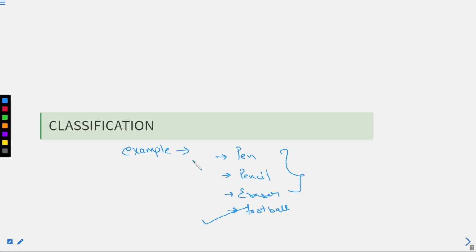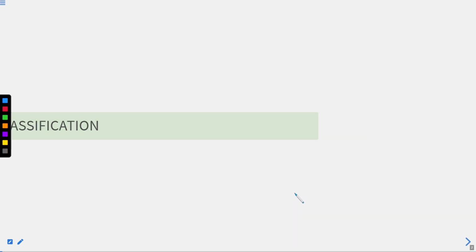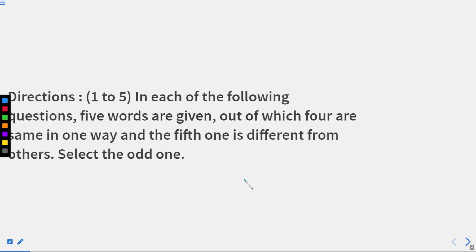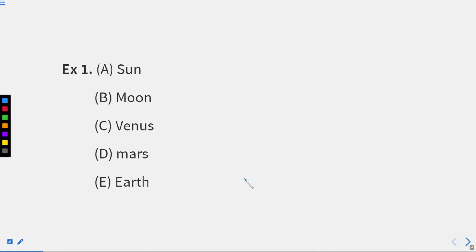As we did in the very first part, pencil, pen and eraser are related to each other as they all belong to stationary items. But football is a game. Football is a sport. So stationary items and football are different things. This is how we are going to deal with the questions. So I'm starting with the first question now. The first question is in front of you.